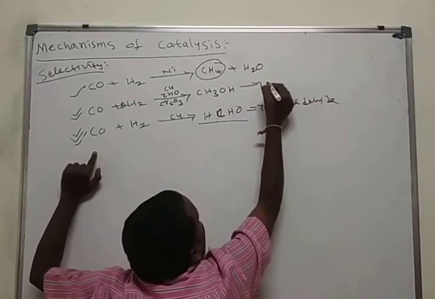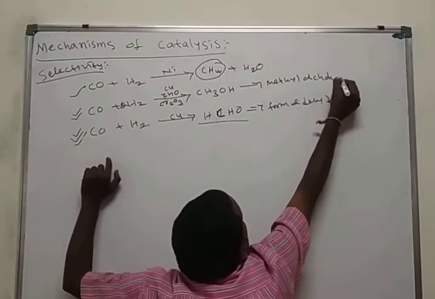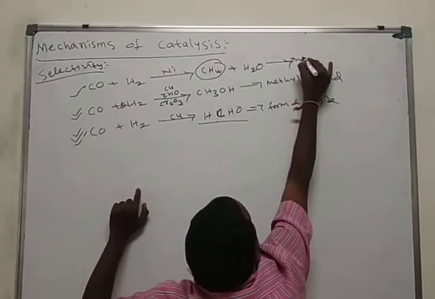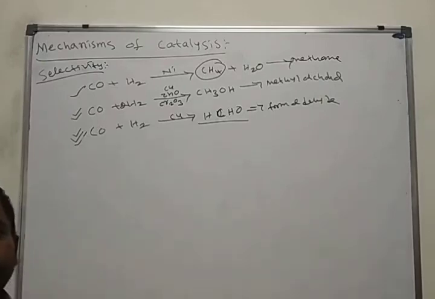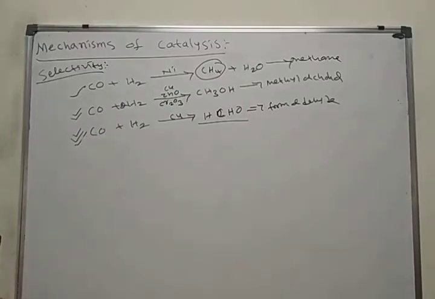This is methyl alcohol. What is this? Methane. See here, the reactants are the same, but the catalyst and products are different. This is called selectivity of heterogeneous catalysis. This is also one of the important properties, or this selectivity factor also influences heterogeneous catalysis.